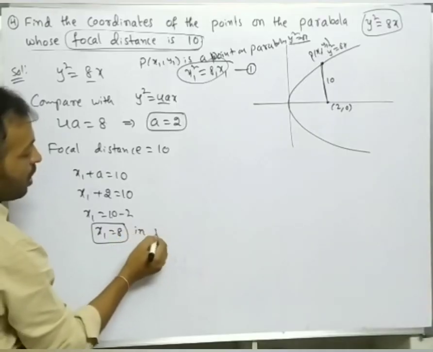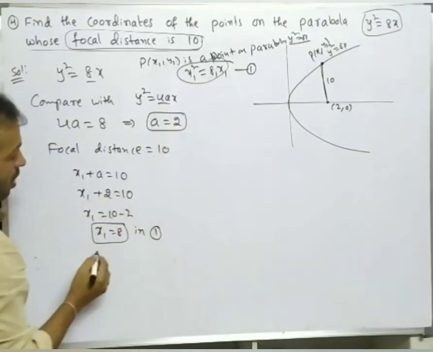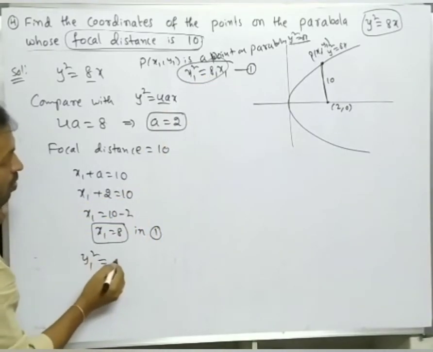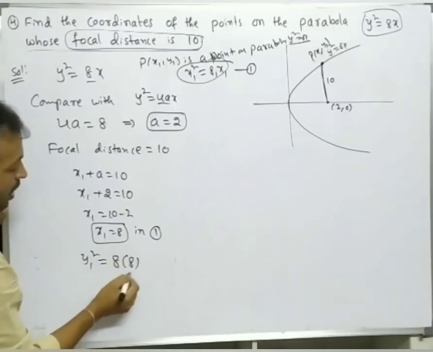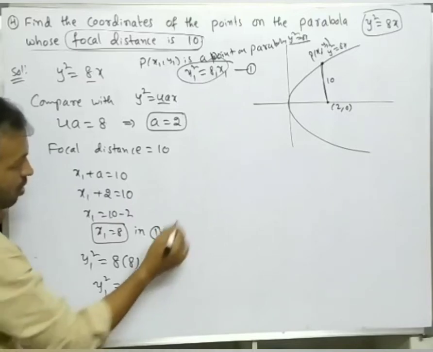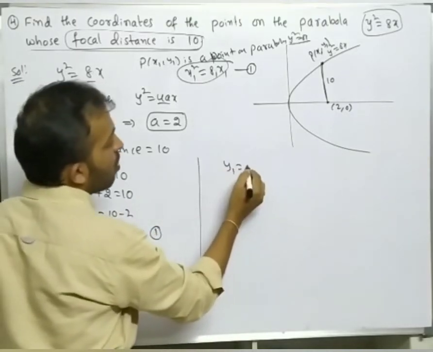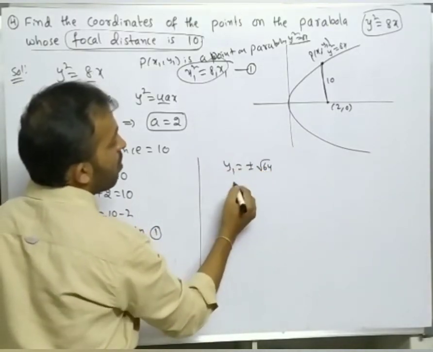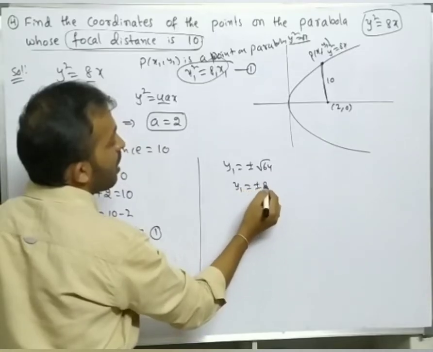So substitute in the parabola equation: y1 square is equal to 8x1, that is 8 into 8, y1 square is equal to 64. y1 is equal to plus or minus root 64, that is y1 is equal to plus or minus 8.